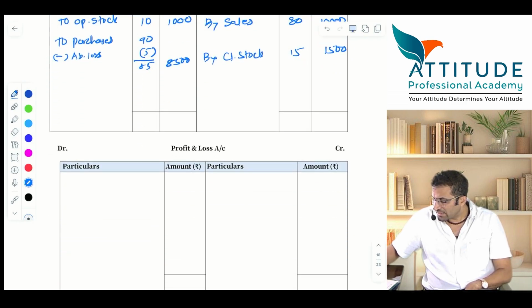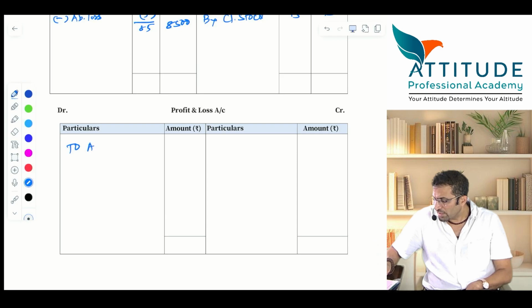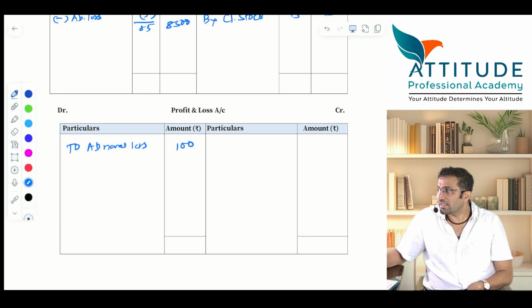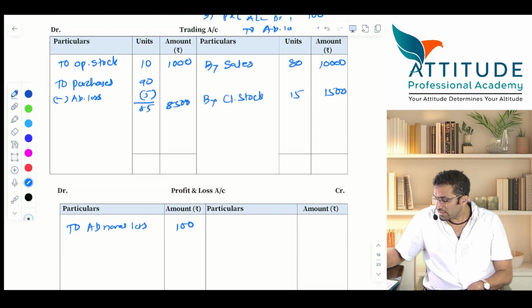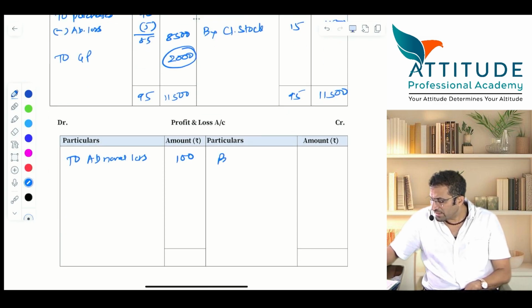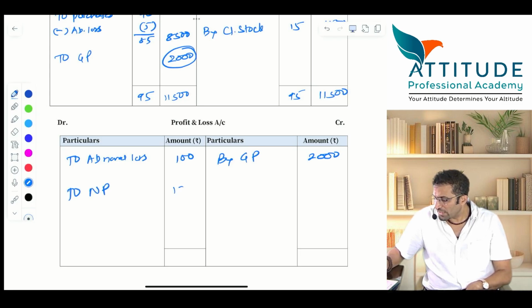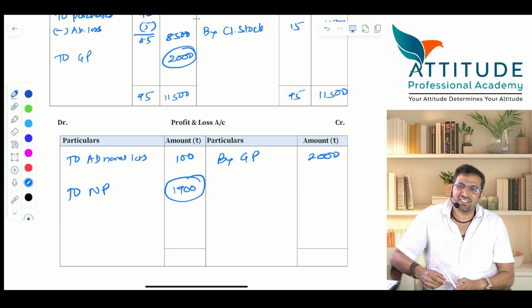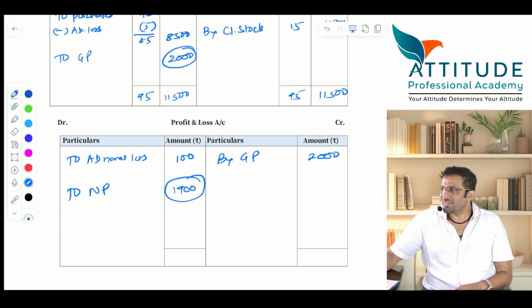So it means that here it will be to abnormal loss how much? 100. Correct. Now GP will remain the same. So how much will GP be? 2000. Here it will come by GP how much? To NP 1000, not 1500, it is 1000. Your 400 is saved.